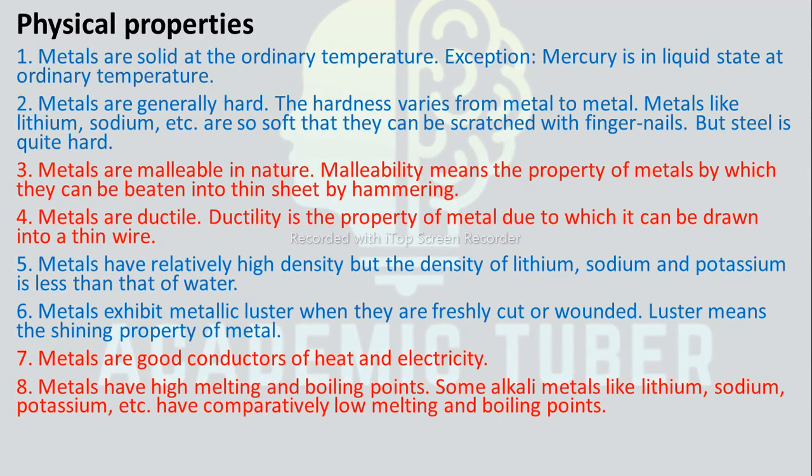Metals are solid at ordinary temperature except mercury, which is found in liquid state. Metals are generally hard. The hardness varies from metal to metal. Metals like lithium, sodium, etc. are so soft that they can be scratched with fingernails, but iron is quite hard. Metals are malleable in nature. Malleability means the property of metals by which they can be beaten into thin sheets by hammering. Metals are ductile. Ductility is the property of metal due to which it can be drawn into a thin wire.